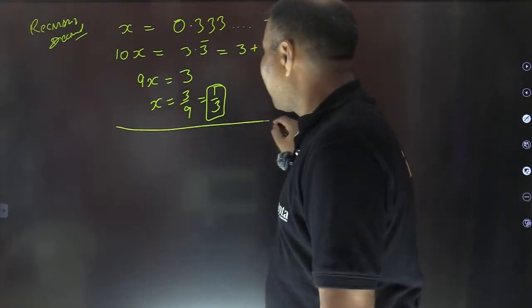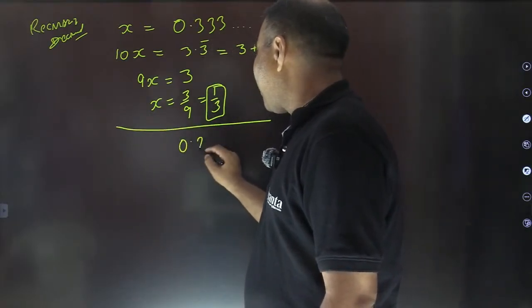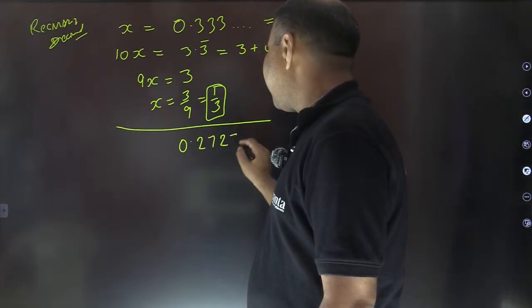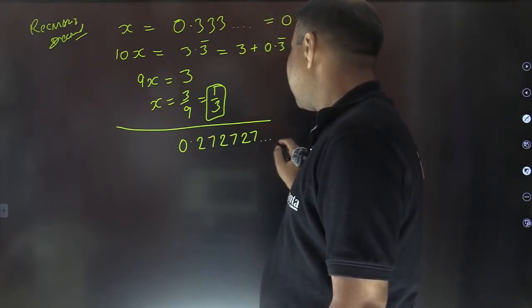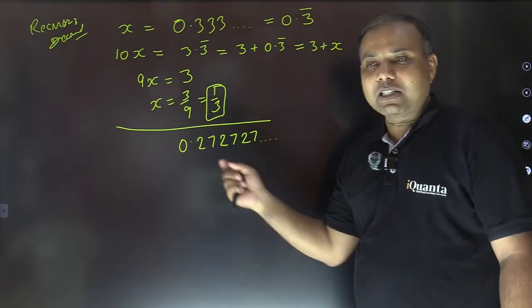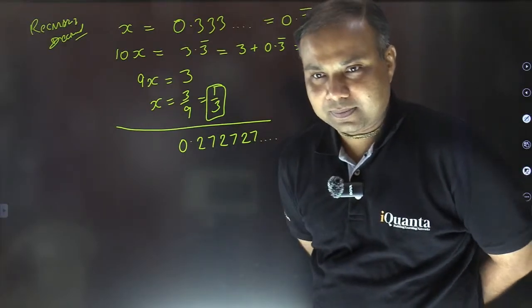Okay, quickly answer one more. If I have a number like 0.272727, please convert it into a fraction fast.